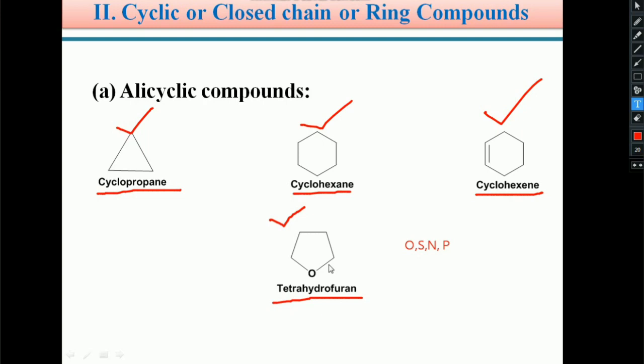Students, this is important to note: tetrahydrofuran, in short, is called THF. THF, tetrahydrofuran. In many organic reactions, tetrahydrofuran is popularly used as a solvent. So students, this is about the cyclic compounds or closed chain compounds or ring compounds, which is the type of alicyclic compounds.